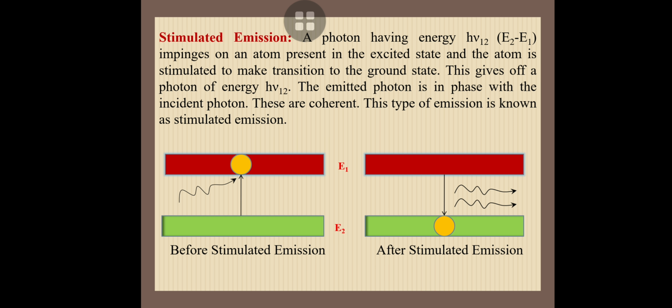We know that the lifetime of an excited state atom in these energy levels is 10 to the power of minus 8 seconds, and the ground state atom's lifetime is infinity. But the excited state atom's lifetime is very small, 10 to the power of minus 8 seconds. In the stimulated process, we get two photons: one is the emitted photon and the other is the incident photon. These two are coherent.